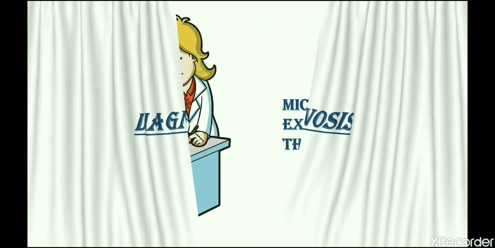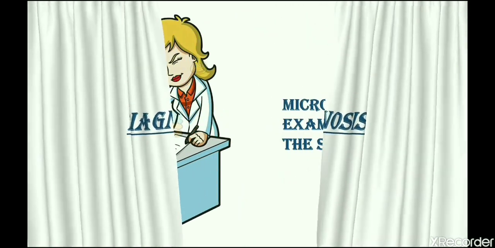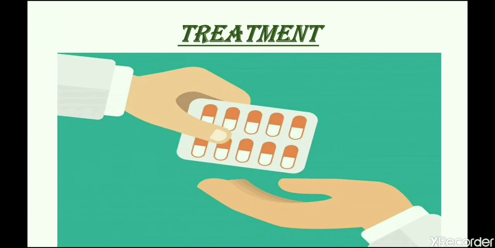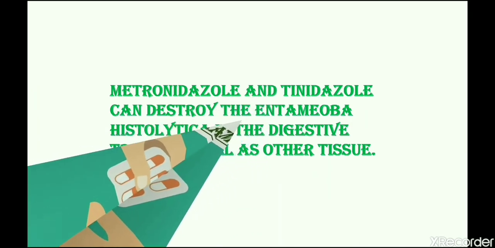Diagnosis can be done by microscopic examination of the stool sample. Treatment: metronidazole and tinidazole can destroy the Entamoeba histolytica in the digestive tract as well as other tissue.